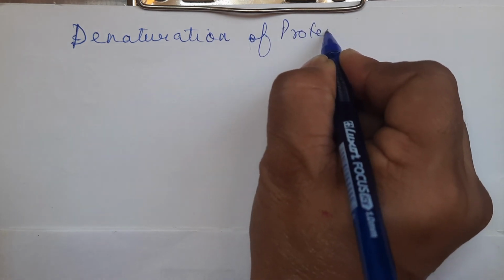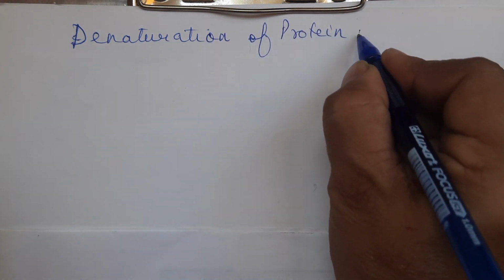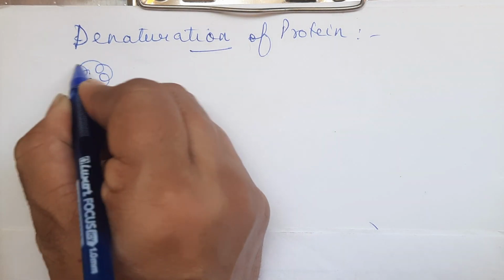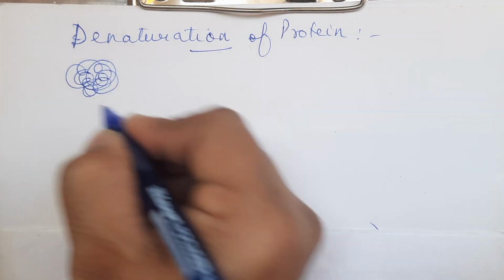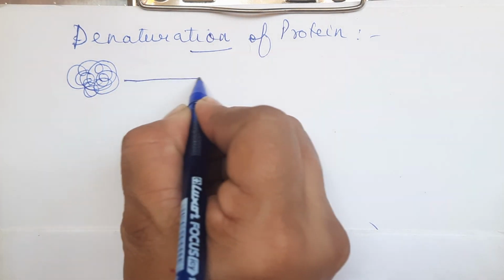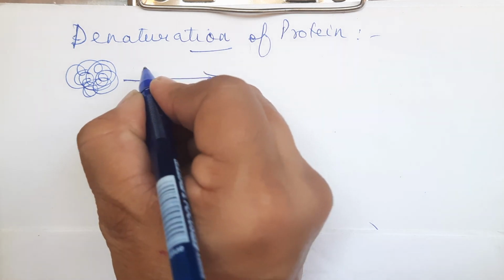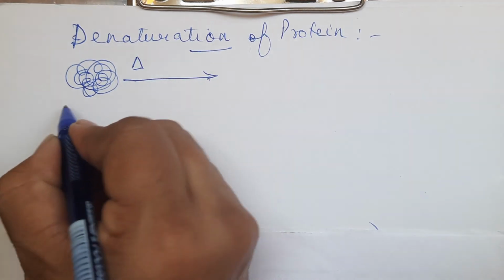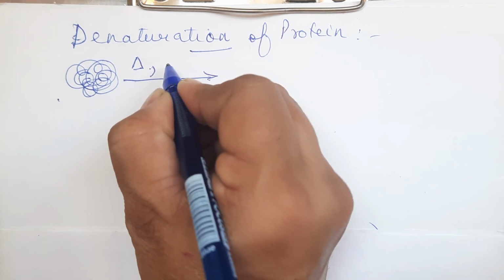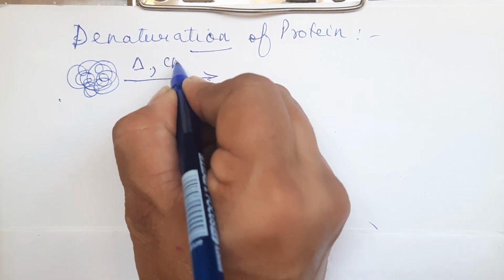Now, let us understand what is denaturation of protein. This was the quaternary structure we said, right? The entangled one, many polypeptide chains are there. This is a quaternary structure. What if we try to heat this? This is the quaternary structure and the quaternary structure is heated. If not heated, there is some change in the pH.